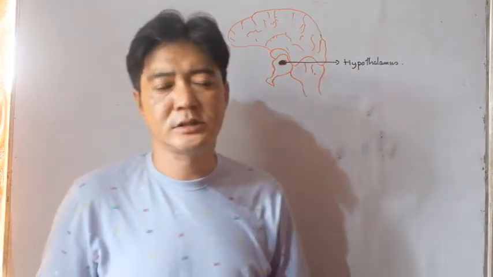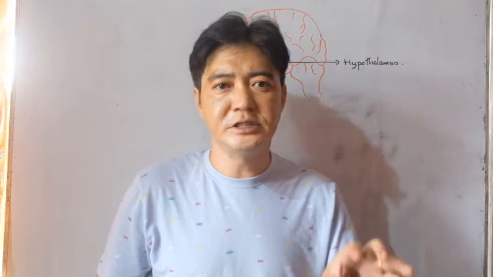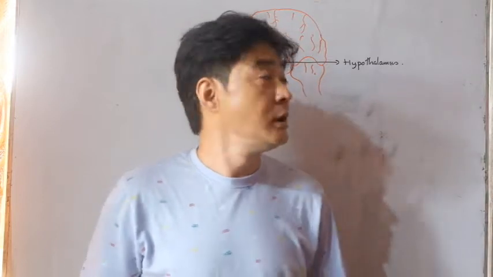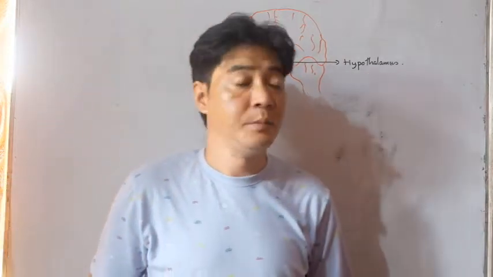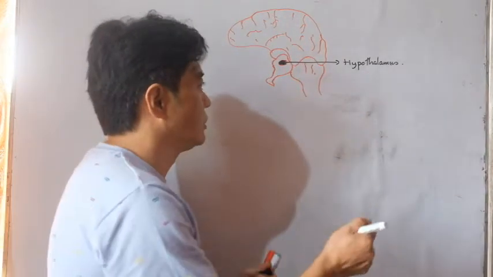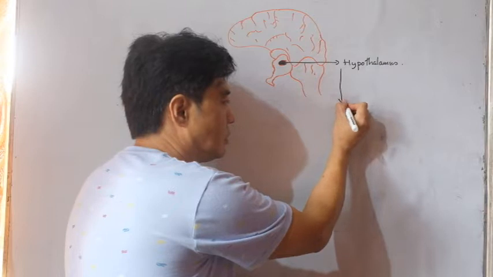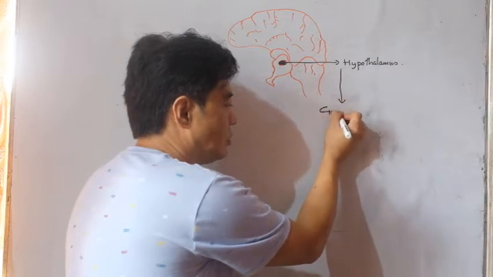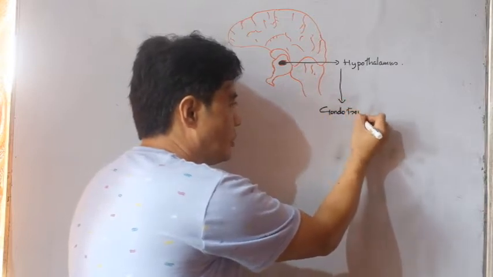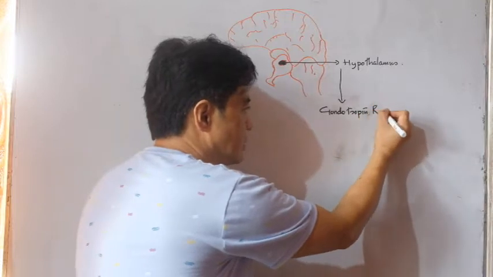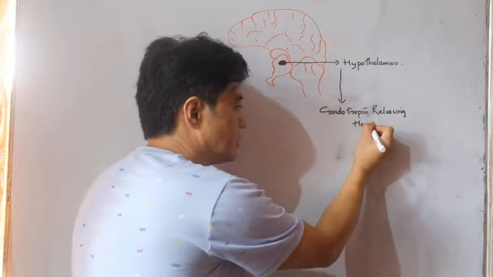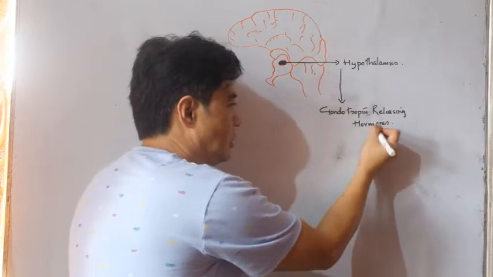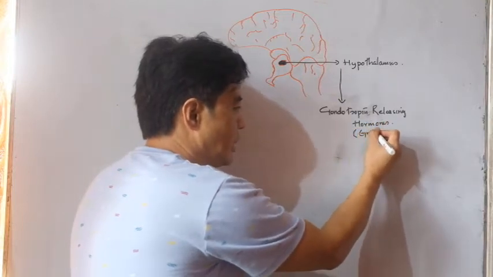So once the human reaches its puberty stage, you can say, this hypothalamus produces gonadotropin releasing hormones. In short, you can write GnRH.